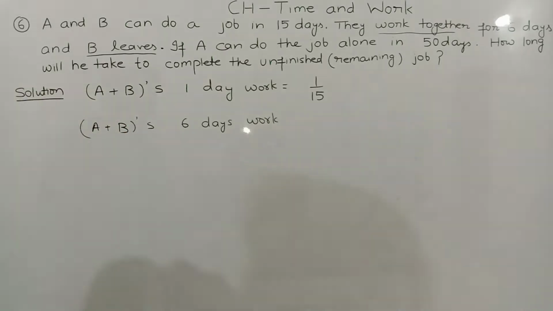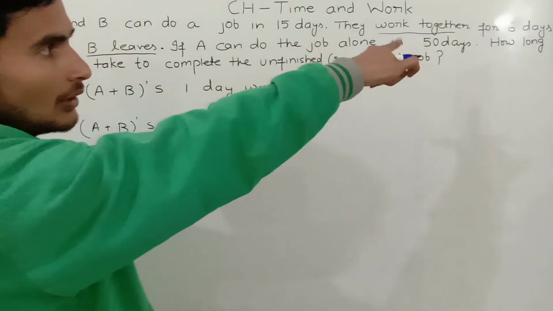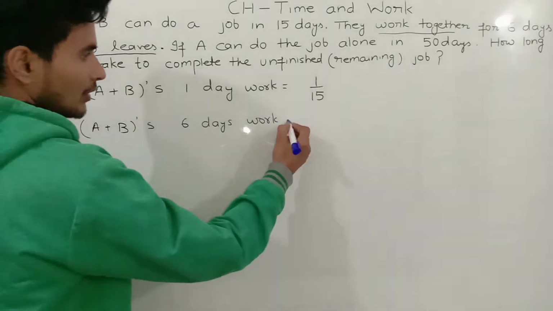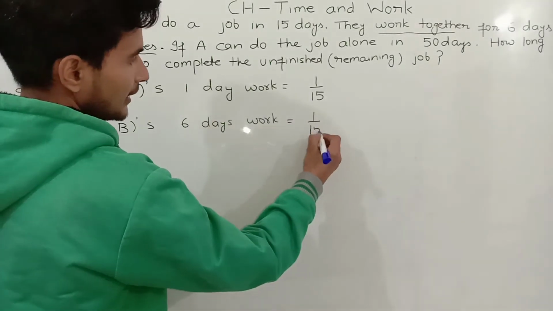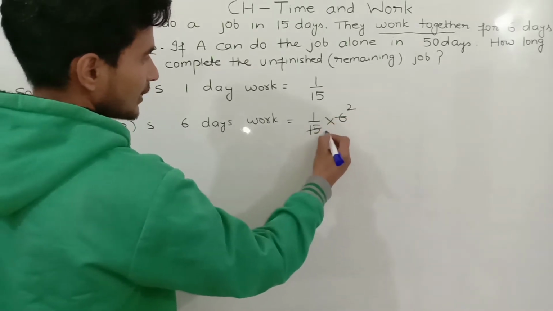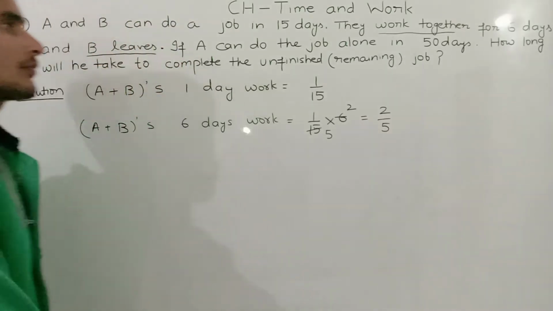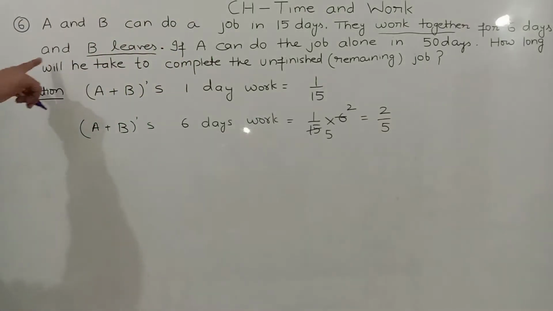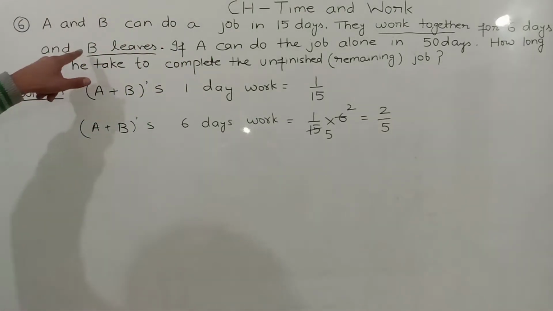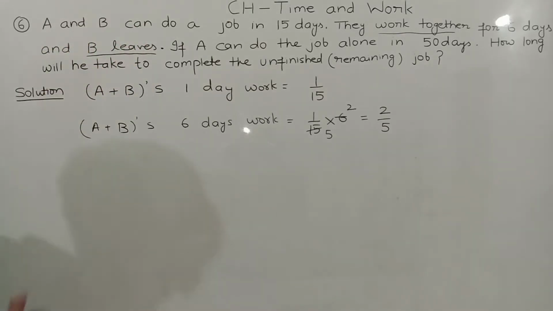Why do we have to find it? Because it is given they are doing together for 6 days. It will become 1 by 15 into 6. 3 5s are 15, so we got 2 by 5. After that, someone leaves. Who leaves? B. B leaves the job.